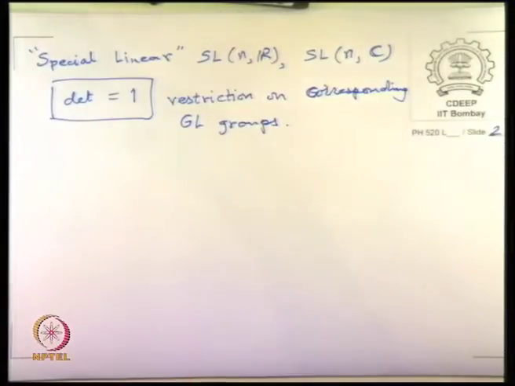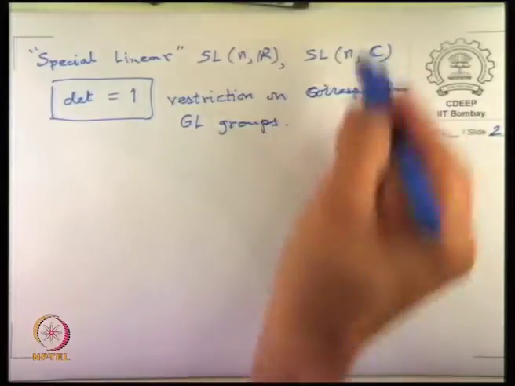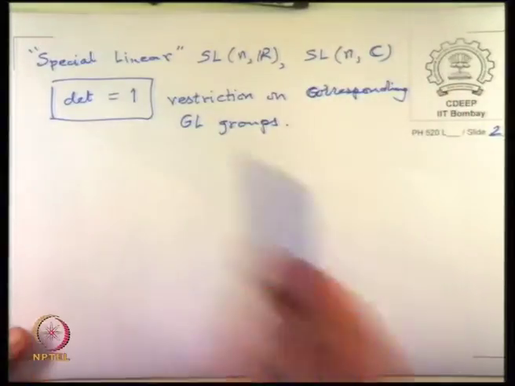Earlier the determinant only was non-zero, but it could be any finite value or any value in the complex plane or real numbers. But now further we also require determinant equal to plus 1. We will see that sometimes these groups are also interesting to consider, and in fact they are very useful even for the Lorentz group.